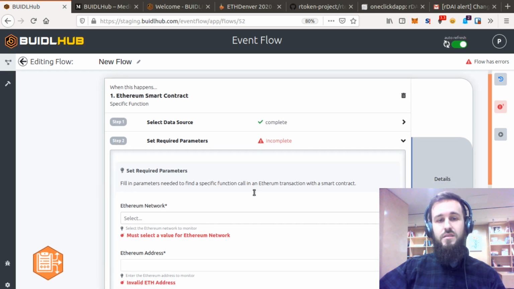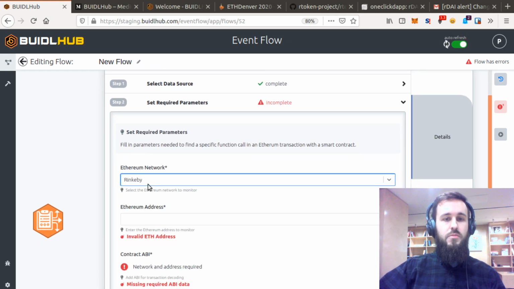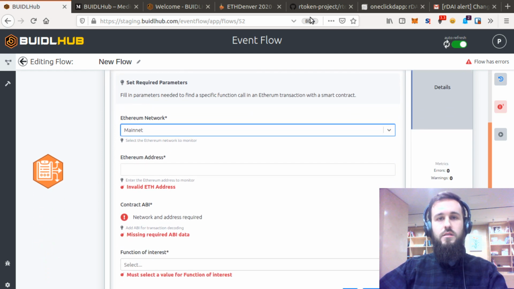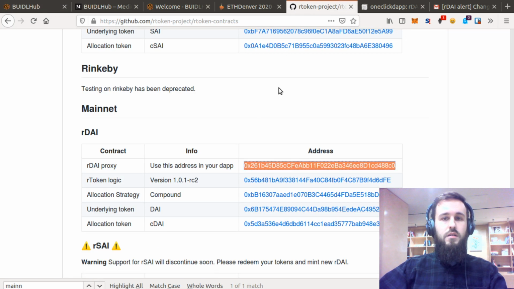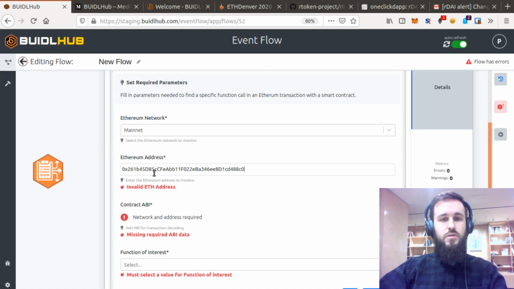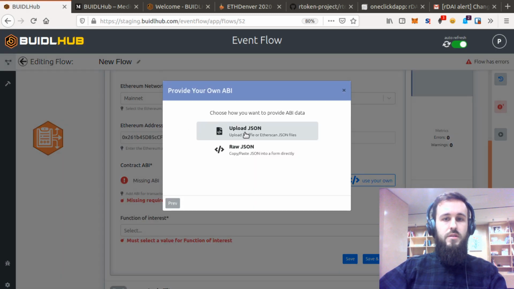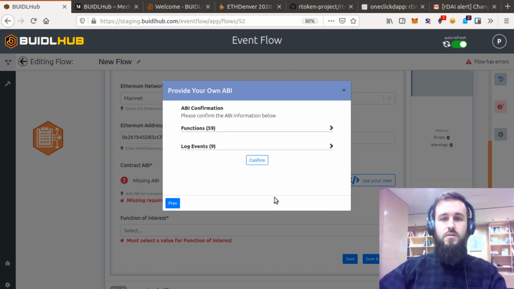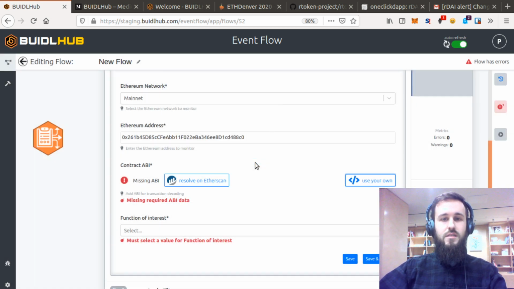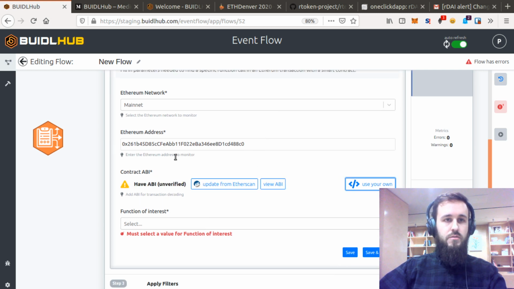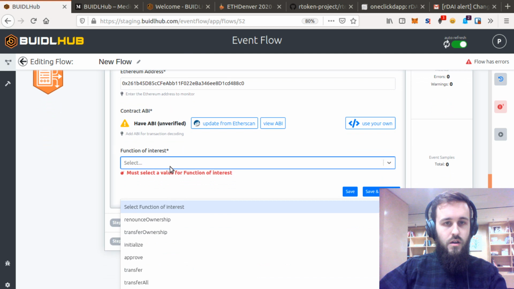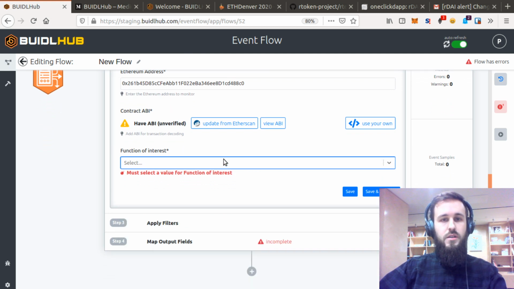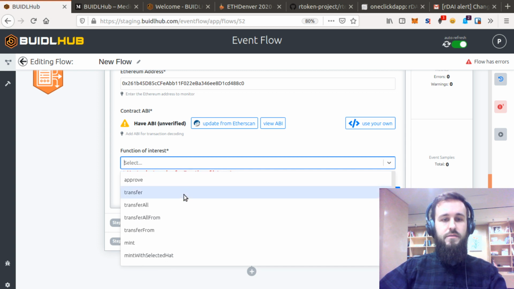You could also do events, and then we're going to input the data about the contract, and I'll get the address from the R token repo. We'll do the RDI contract, and then we'll upload the ABI. So basic stuff. If you ever use OneClickDapp, I highly recommend that for using a front end. By the way, don't build a front end if you don't need to. But if you do build a front end and you want to build a dapp, then you'll probably use Biddle Hub. All right, so we got the three things we need to interact with the contract: the address, the network, and the ABI. And now we need to pick a function.